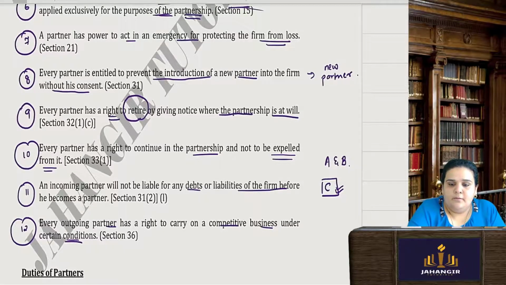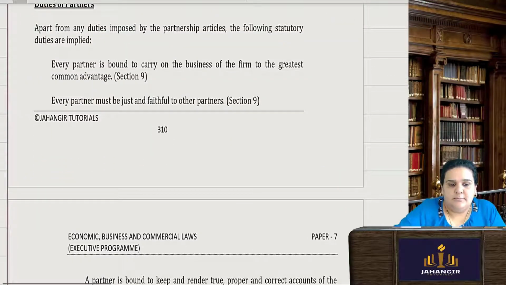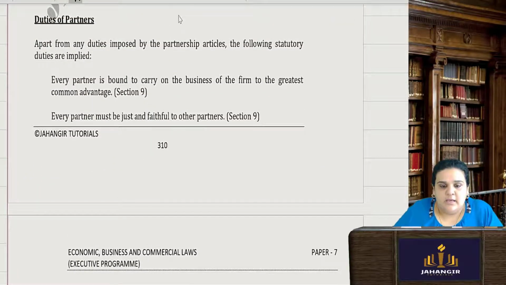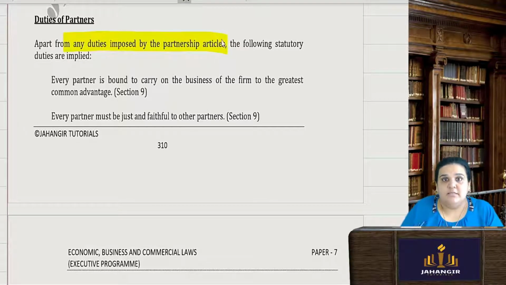I am moving to the duties of the partners. Now what are the duties? Apart from any duties imposed by the partnership articles, meaning specifically written by the partners under their deed. Like how you have articles of association for a company, we have a partnership deed here, and it has all these points. It is known as the partnership article, which gives the rights and duties of the partners. So apart from those duties, law has imposed these implied duties. The following statutory duties are implied.